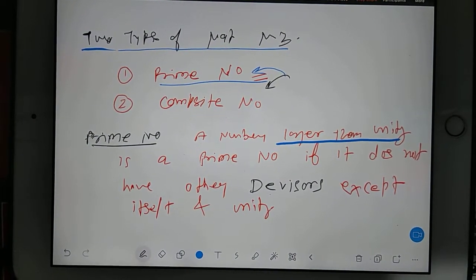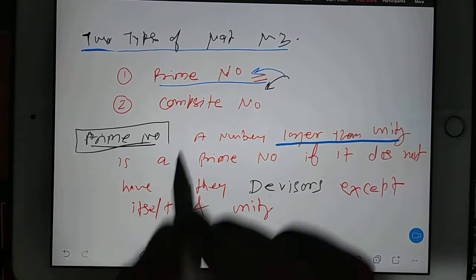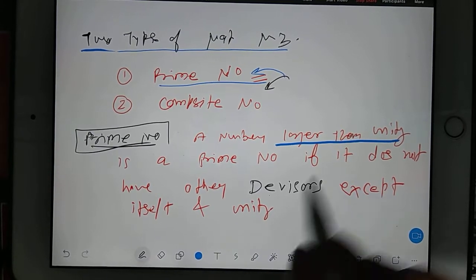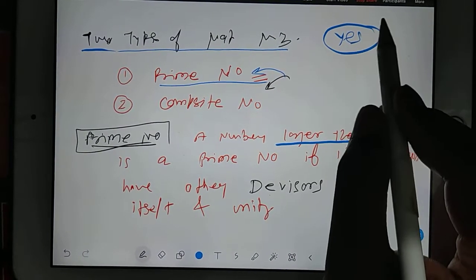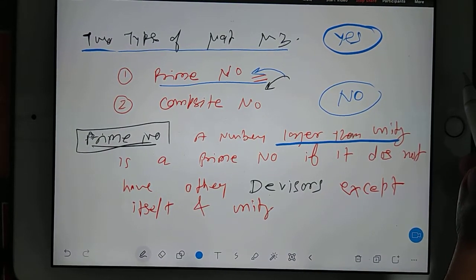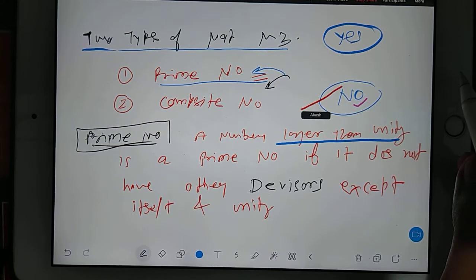Now see, I can ask here, because prime number is going on, I can ask 1 is prime number or not. So if you are saying yes, 1 is prime number. If you are saying no, 1 is not prime number. Tick on the screen. 1 is prime number or not?